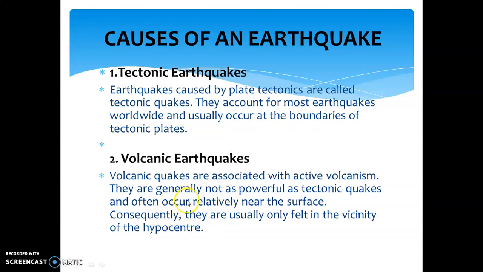We can say volcanic earthquakes are not as powerful as tectonic quakes. Means, when volcanoes erupt and trigger an earthquake, there will be less impact compared to the earthquake caused due to the internal imbalances, due to very high temperature and high pressure inside the Earth.